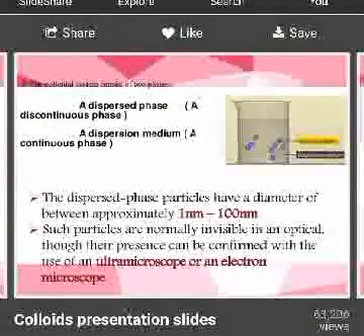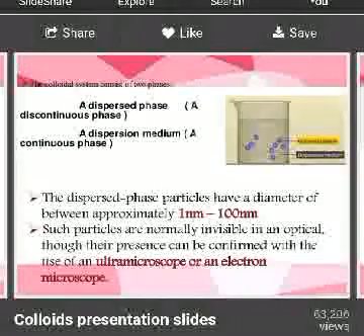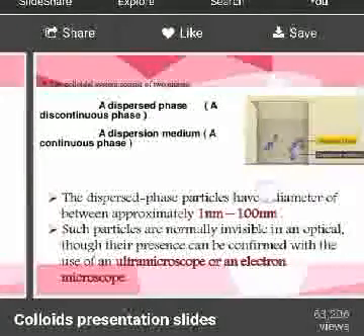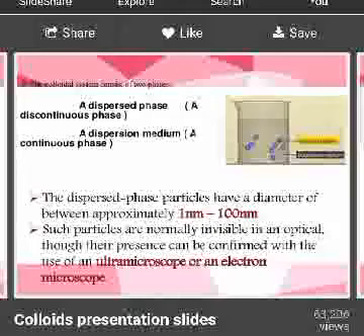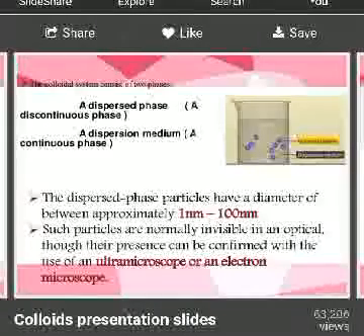Now colloids are just like solutions. As you have seen, there are two components in a solution. One is called the solute and the other is called the solvent. Solute is that component which is present in lesser amount, whereas solvent is that component which is present in larger amount. In homogeneous solutions, the solute and solvent mix completely. But in case of colloids, we don't call the components solute and solvent. We call them dispersed phase and dispersion medium, because the two components do not mix completely; they are not completely miscible with each other.